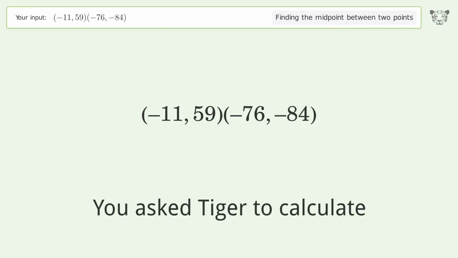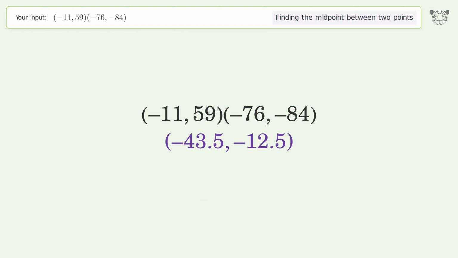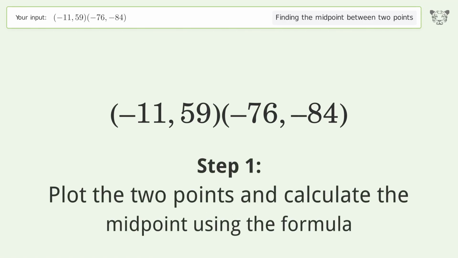You ask Tiger to calculate. This deals with finding the midpoint between 2 points. The midpoint between the 2 points is negative 43.5, negative 12.5. Let's solve it step by step. Plot the 2 points and calculate the midpoint using the formula.